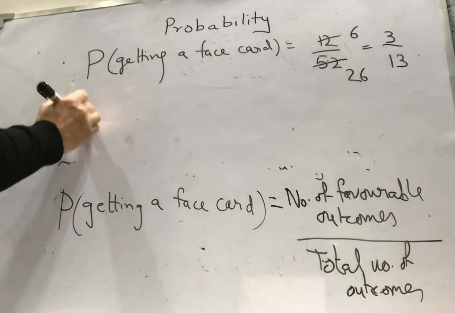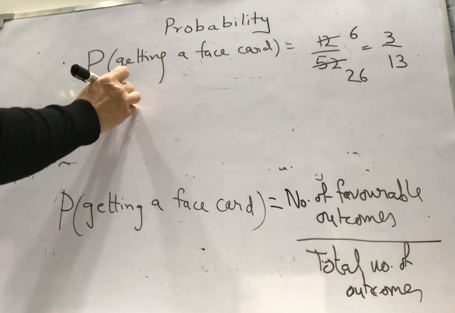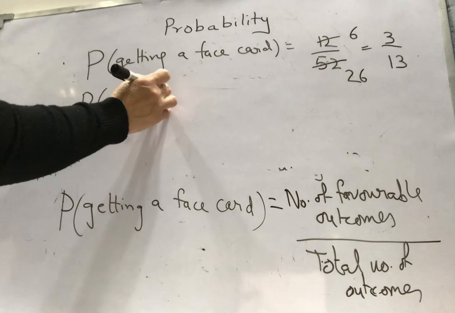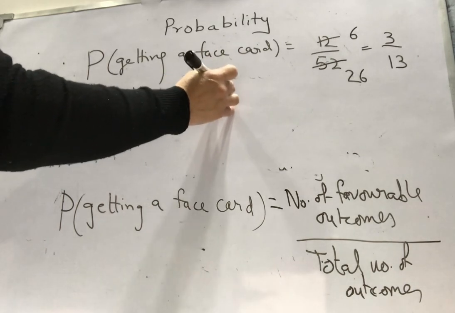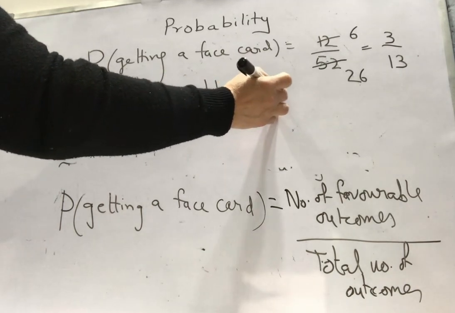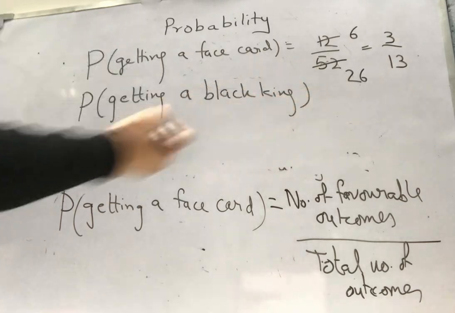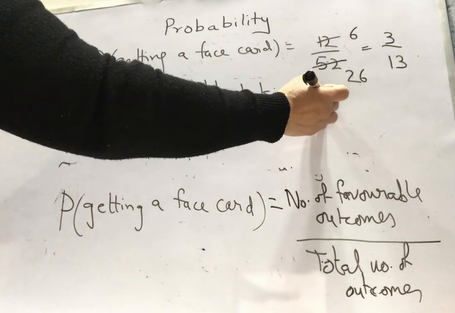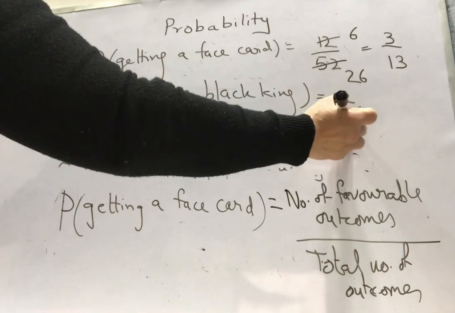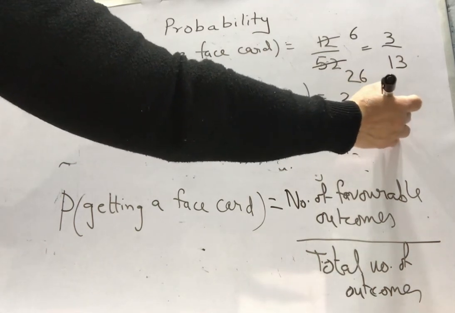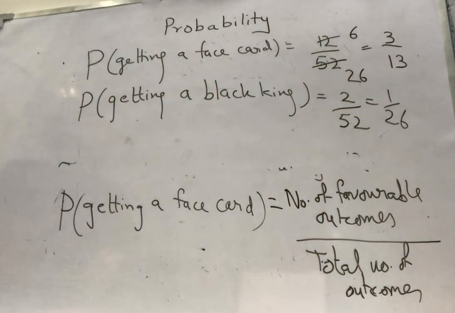And in case the question is probability of getting a black king, so how many kings are black? Only 2 kings are black. So 2 out of 52, and your probability will be 1 out of 26 after you cut it.